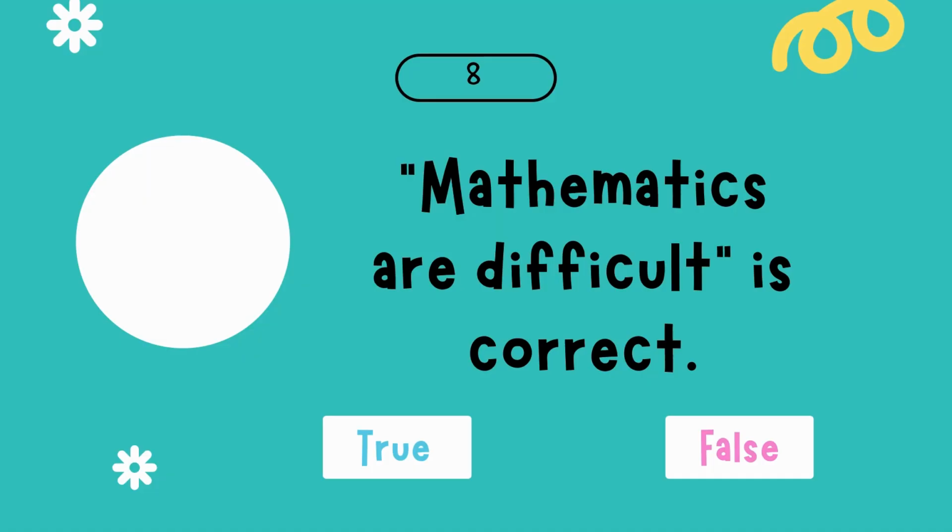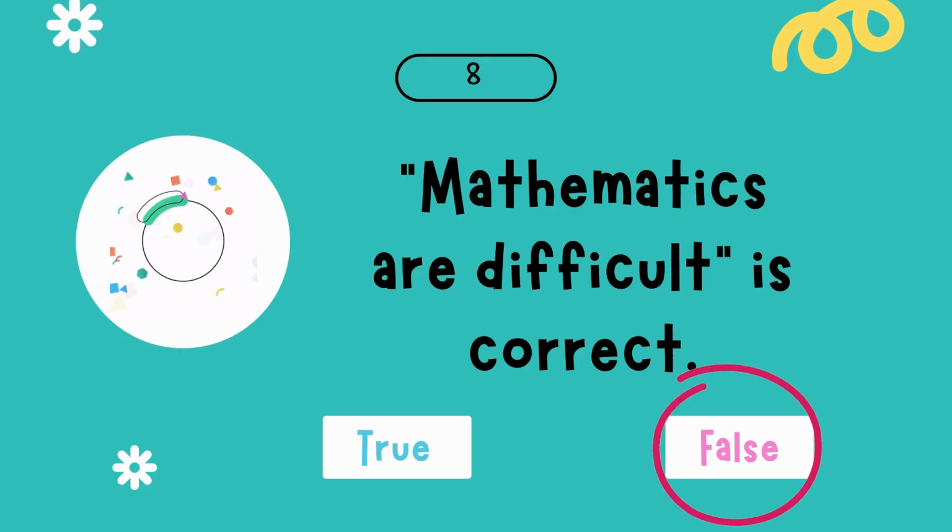Number 8. Mathematics are difficult is correct. Is it true or false? Exactly. This one is false. It is because the subject mathematics, even if it's plural in form, is still singular in meaning. Therefore, the verb must be in singular form also, which is.